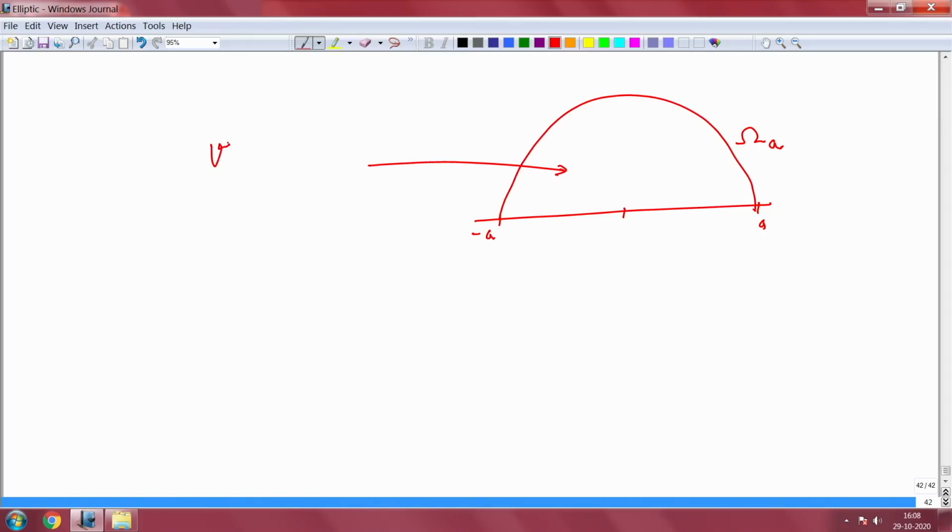Okay. So, you consider V here, V is defined everywhere. So, consider V in omega A, which is a bounded domain, you see, bounded domain.